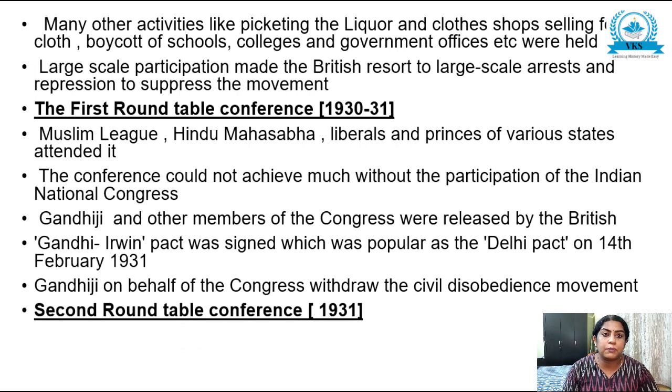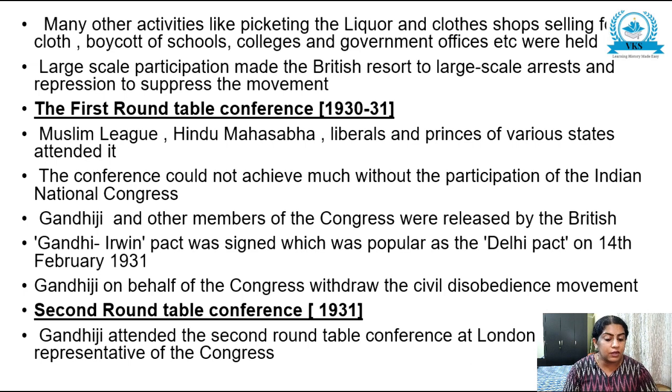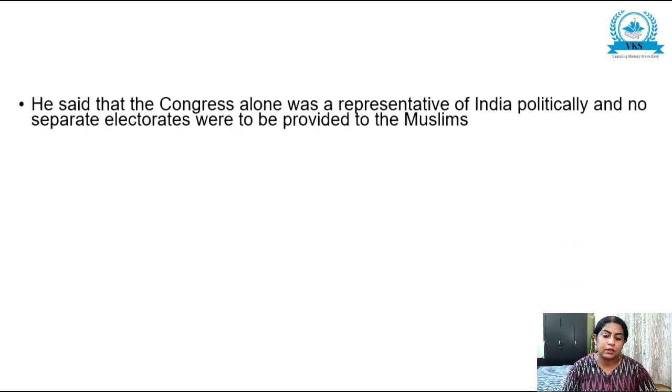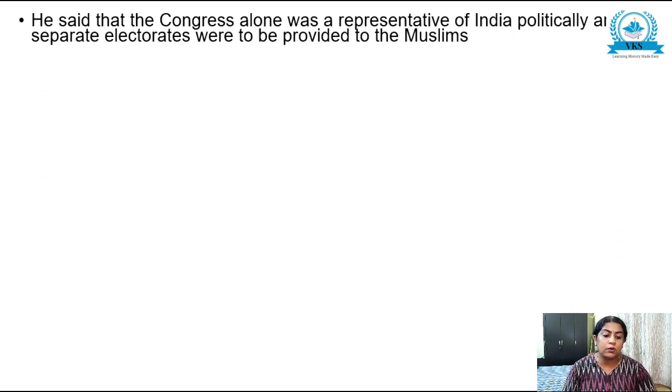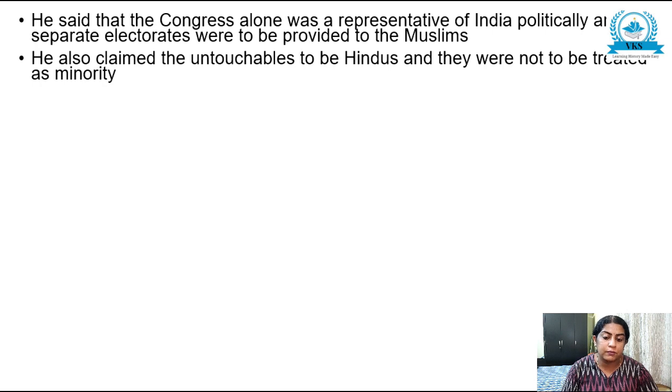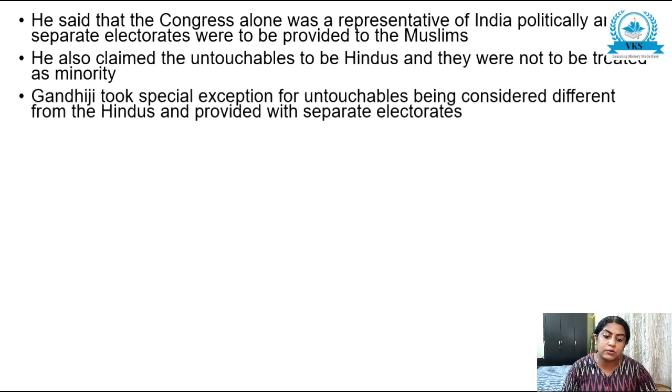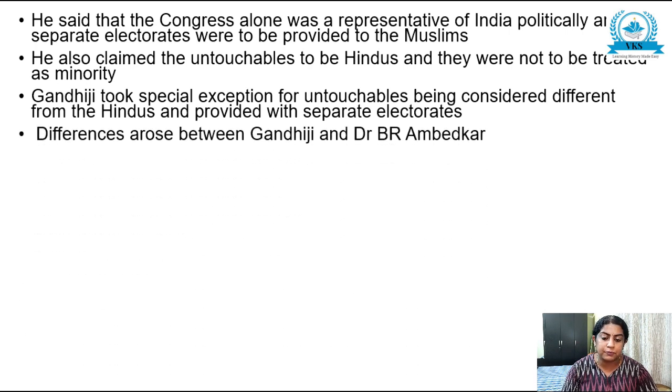Now the Second Round Table Conference, 1931. Gandhiji attended the Second Round Table Conference at London as a representative of the Congress. He said that the Congress alone was the representative of India politically and no separate electorates were to be provided to the Muslims. He also claimed the untouchables to be Hindus, and they were not to be treated as a minority. Gandhiji took special exception to untouchables being considered different from the Hindus and provided with separate electorates.